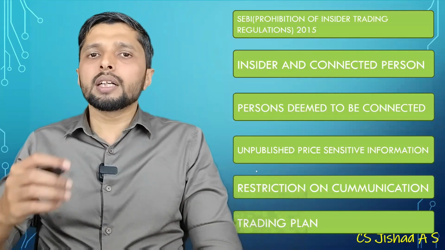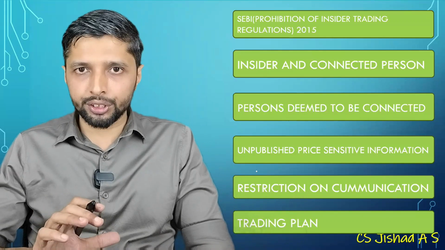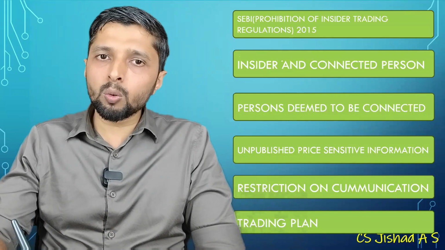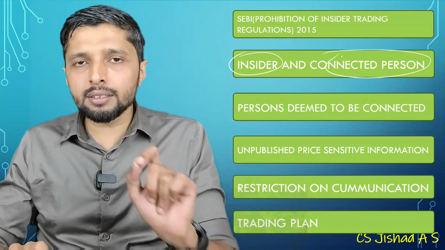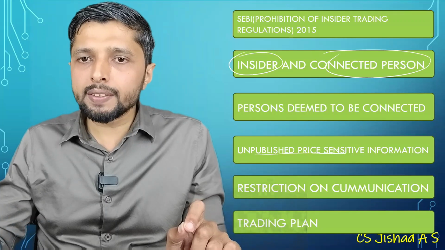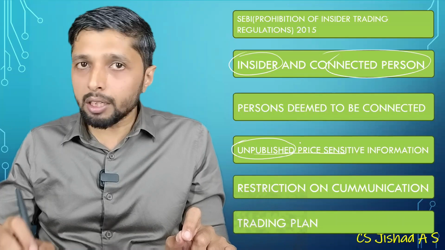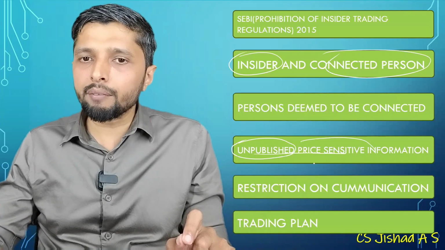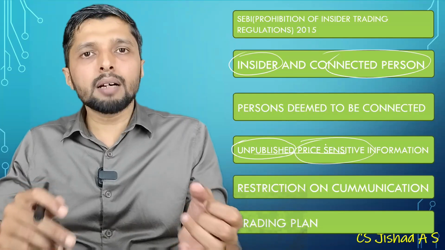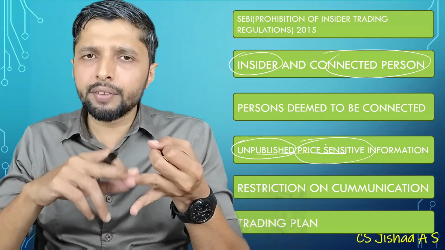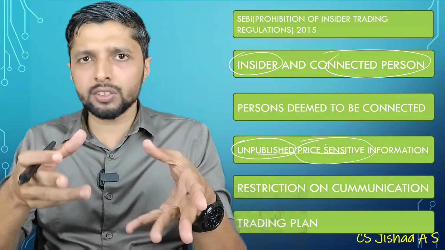Then your next part is the SEBI Prohibition of Insider Trading Regulations, the PIT regulations. You should know who is an insider and who is a connected person. A person who has access to unpublished price sensitive information, which is data that is not published now, but when it is published, it will have an impact on the price, is known as UPSI. Examples are financial results, dividend declaration, change in capital structure, change in KMP, merger, demerger, etc.